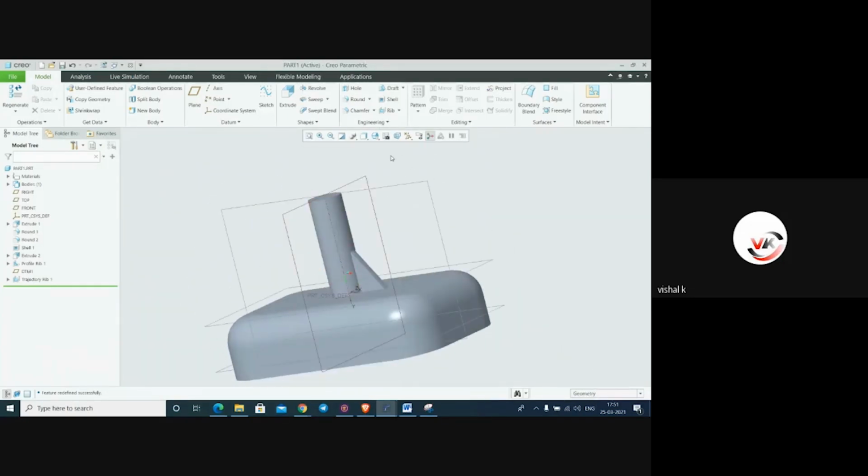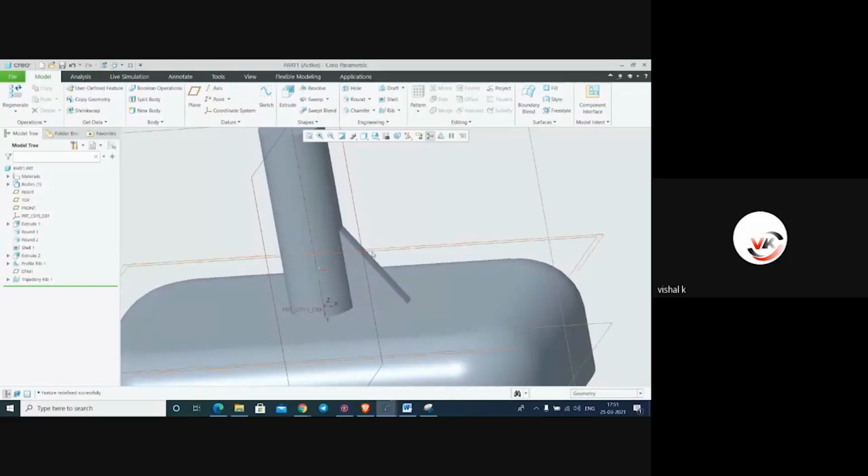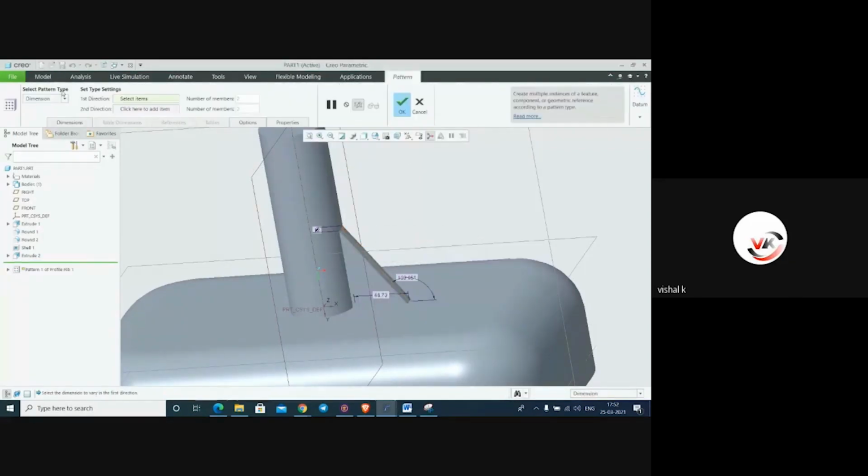Then next is pattern. We can make it as a pattern. For this rib, select the rib and select this pattern option. Same pattern option it is there, but shortcut they have given here. Pattern. In this pattern, different kinds of pattern: dimension, direction, axis, fill, table, curve, and points. Here we will make it an axis pattern.